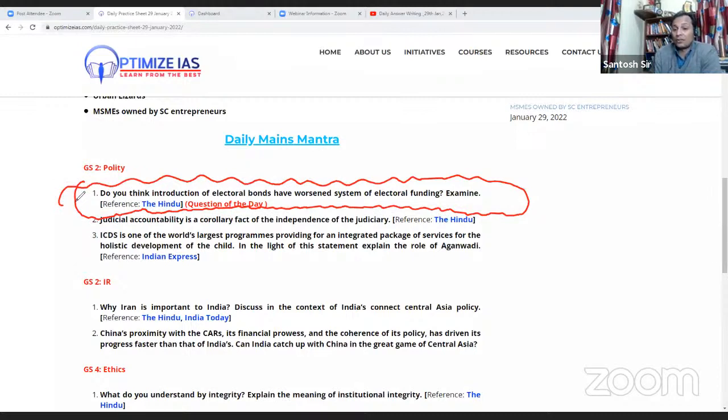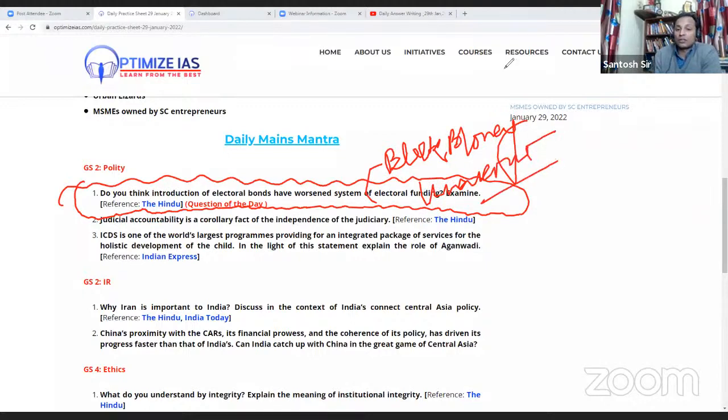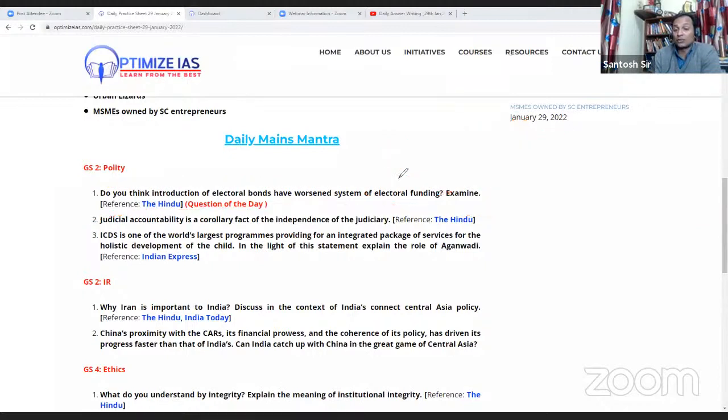First of all, we must say what was the basic problem before in electoral funding. The basic problem before was black money, basically unaccounted cash. So the question says that it has worsened, do you think? What do you first have to write? First you have to write what these electoral bonds are.